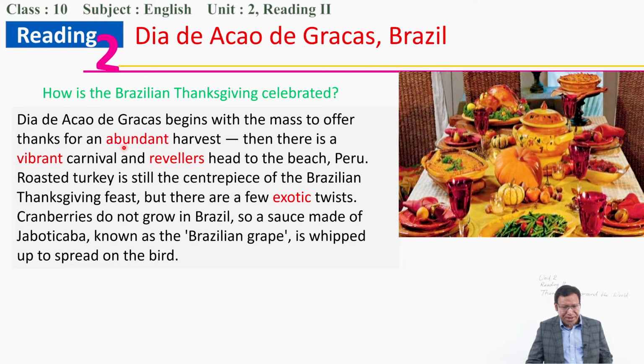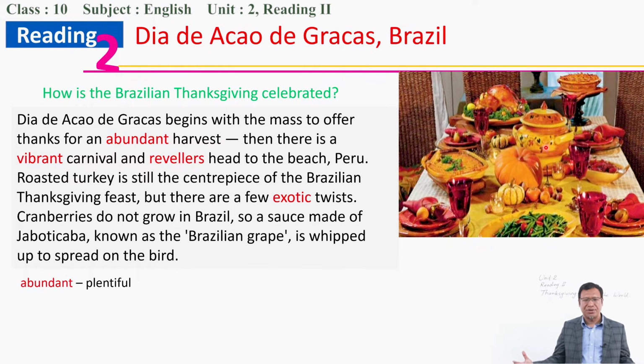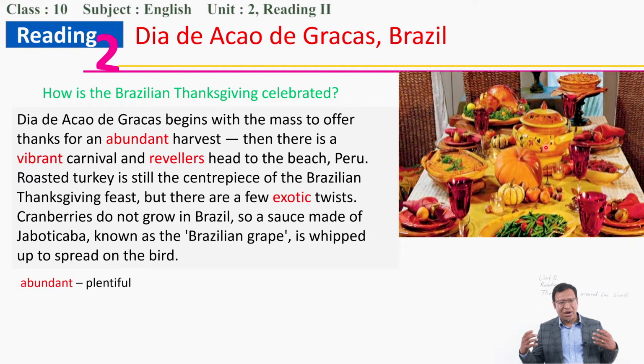So for the abundant harvest, abundant, can you imagine abundant? Abundant is plentiful, okay, in a large amount. So they got the harvest, they got the crops, different kinds of fruits and vegetables, and they gather inside the house and they are thanking for this, all right.